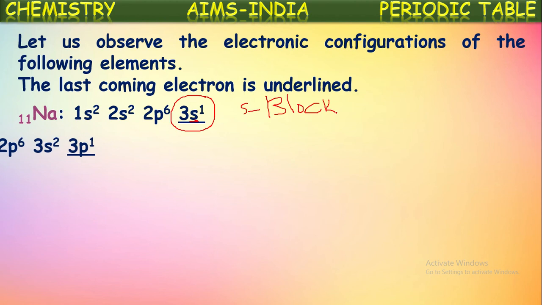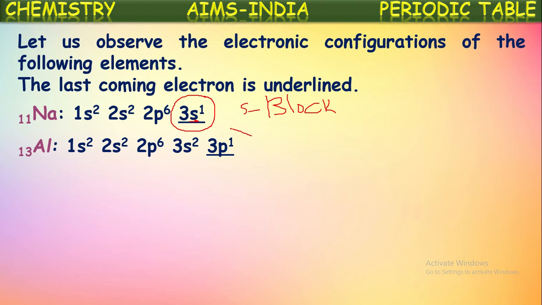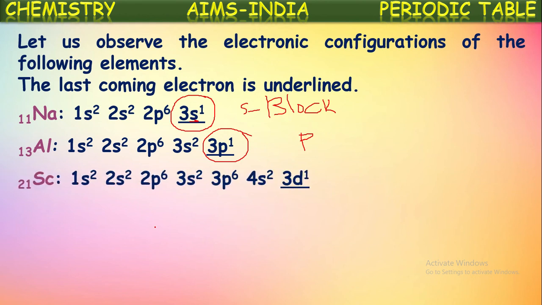If we see the next element, aluminium, its atomic number is 13. If its configuration is written, it has its last electron in the p subshell. So it is a p block element. Next, we have scandium, whose atomic number is 21. If we write the configuration for 21, we get 1s2 2s2 2p6, 3s2 3p6, 4s2 3d1. So its differentiating electron is present in the d subshell, hence it is a d block element.